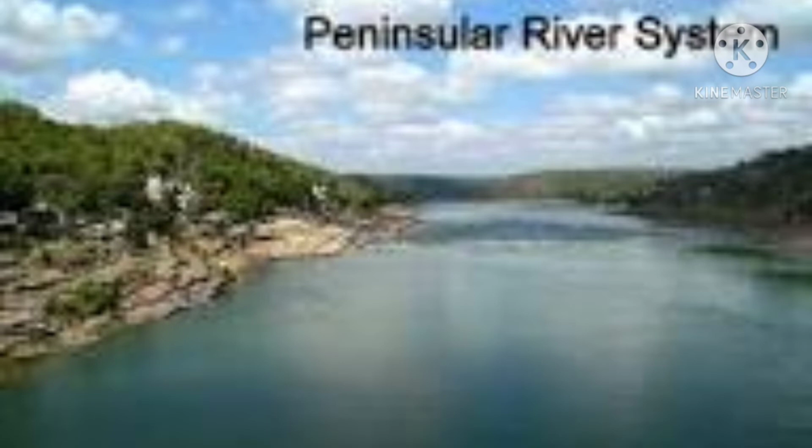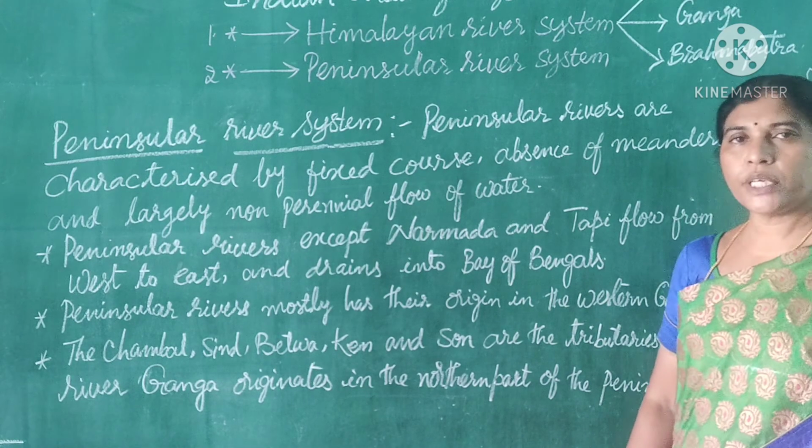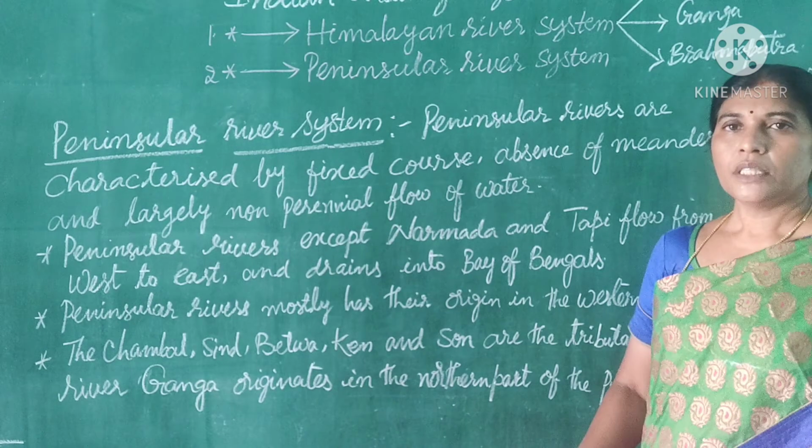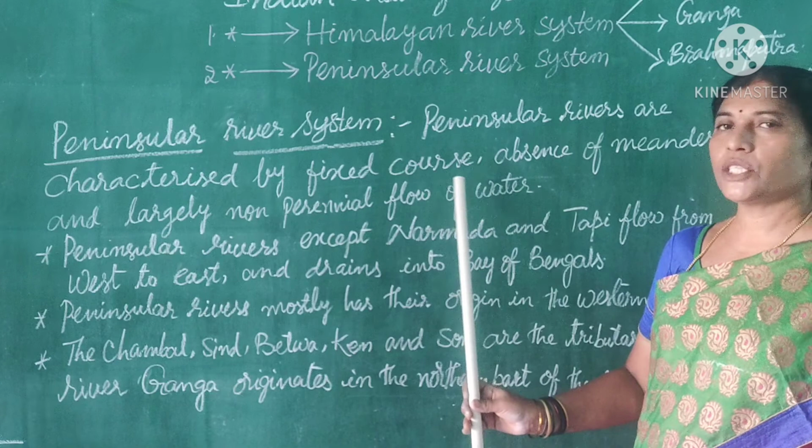In the peninsular river system, the rivers are characterized by fixed courses, absence of meanders and largely non-perennial flow of water. The peninsular river system has three important characteristics. The first one is they have a fixed course. Always they are flowing in one particular direction. The course of the river is always the same. That is what is called fixed course.